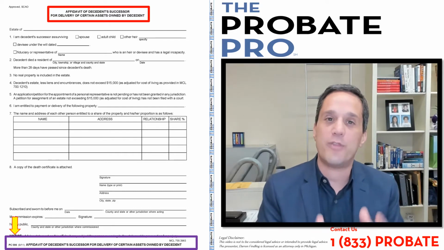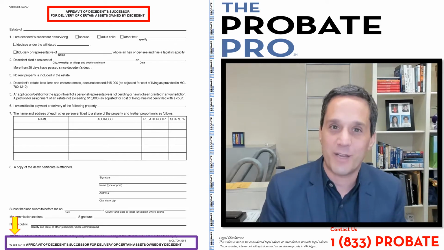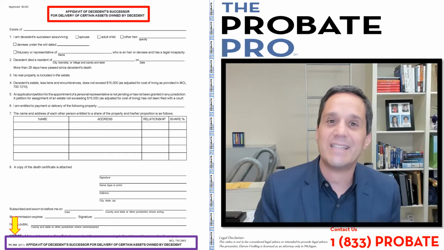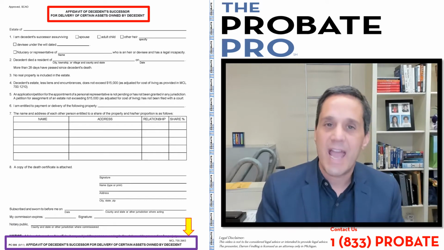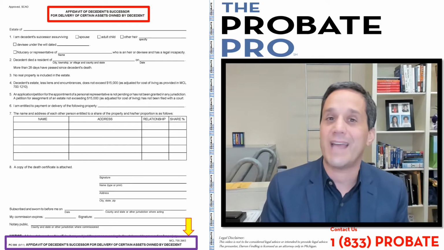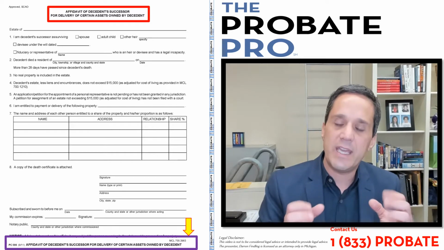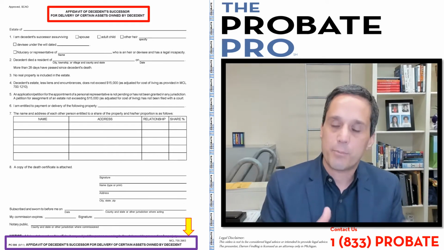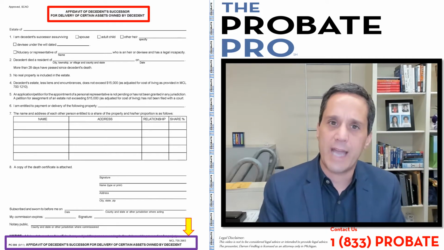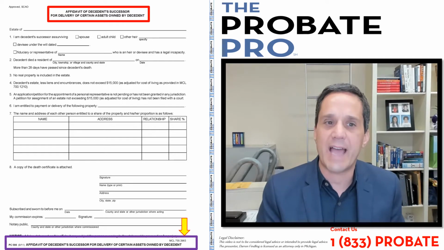Let's walk our way through the use of this very valuable form, which I'm happy to give to you free of charge. With all of these State Court Administrative Order forms, it is guided by a statute. As you can see in the bottom right corner, it's MCL 700.3983. It is a Michigan statute that uses the sworn statement process under certain circumstances to gain access to an account, a financial asset of the decedent. So let's walk our way through the statute.